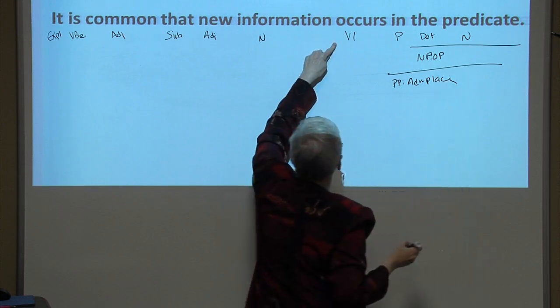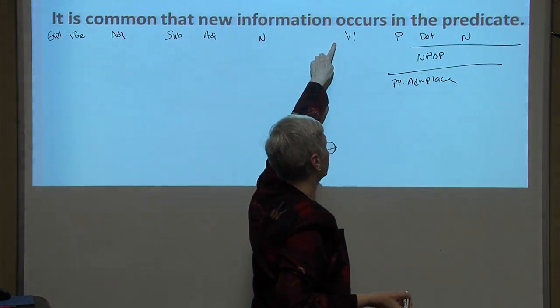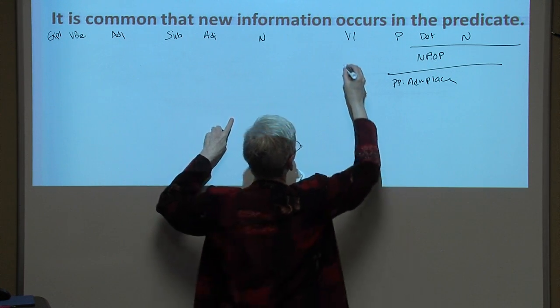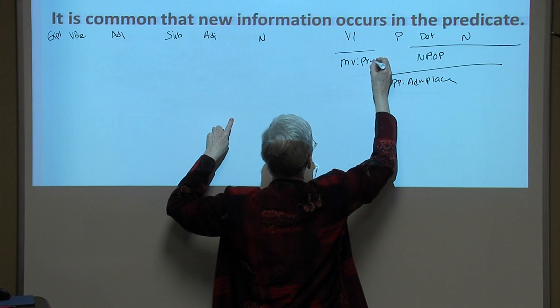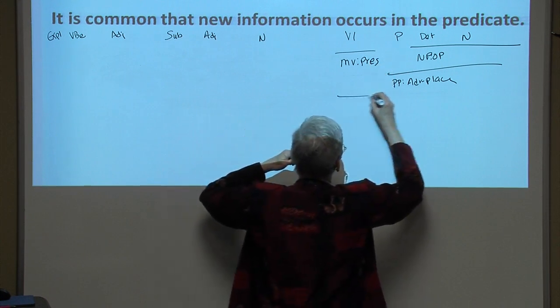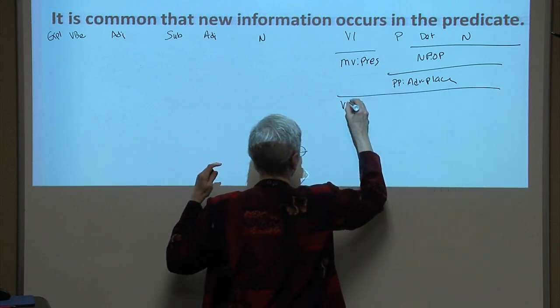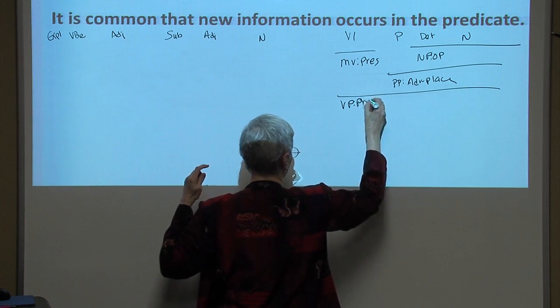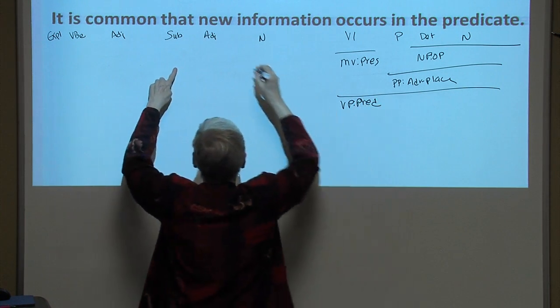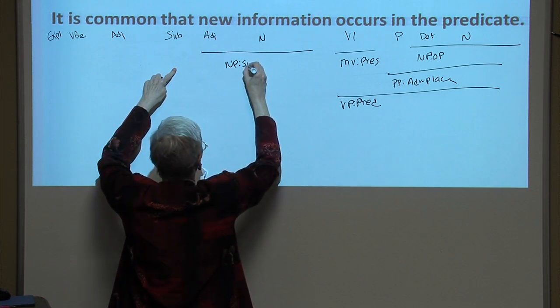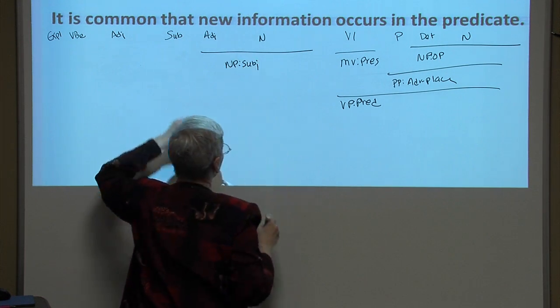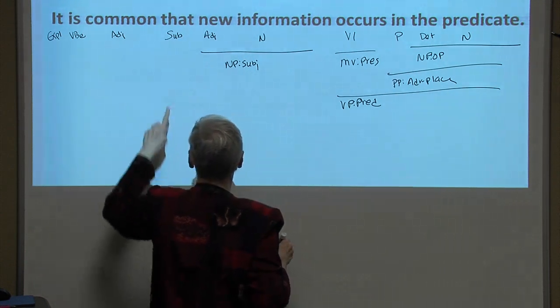So now we've confirmed that occurs is an intransitive verb. It's followed only by an adverb. Occurs is a main verb in the present tense. And here we have a verb phrase functioning as predicate. New information is a noun phrase functioning as the subject of the verb occurs.